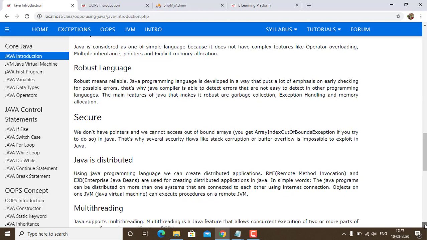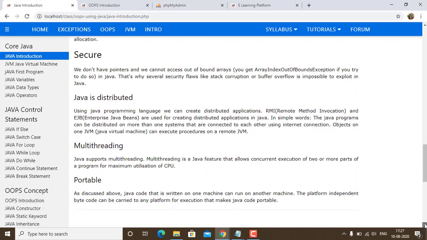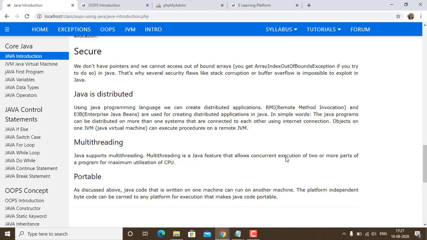Now, Java is also one of the most secure languages. We don't have pointers and we cannot access out of bound arrays. You get an array index out of bounds exception if you try to do so in Java. That is why several security flaws like stack corruption or buffer overflow are impossible to exploit in Java.